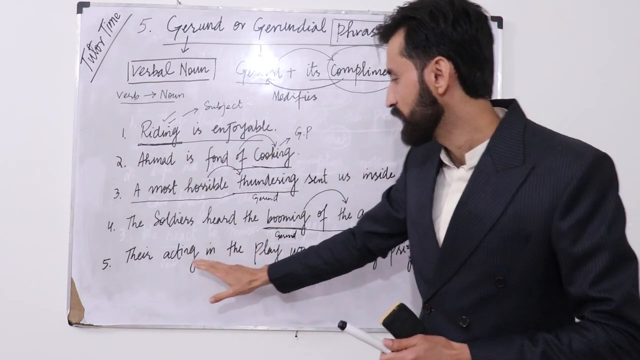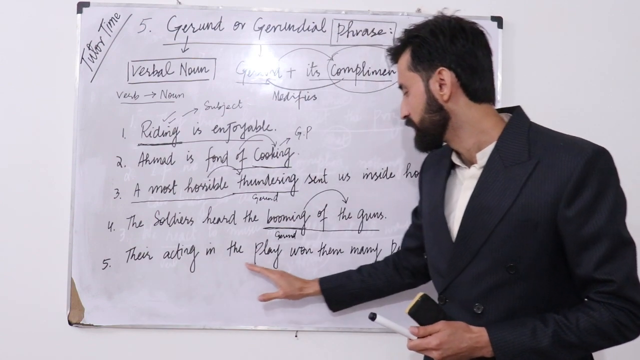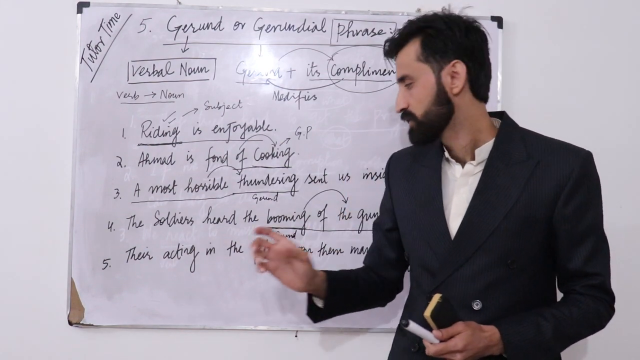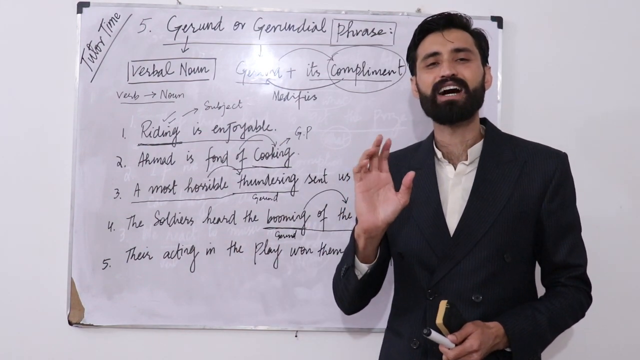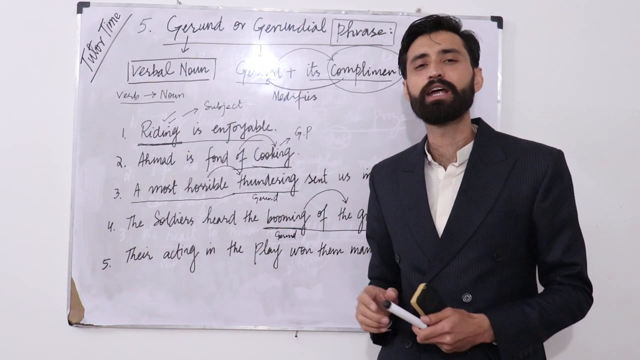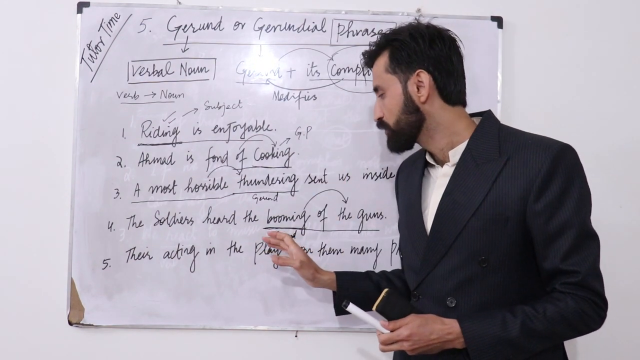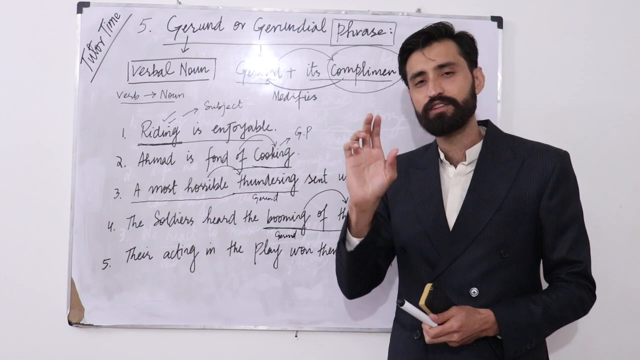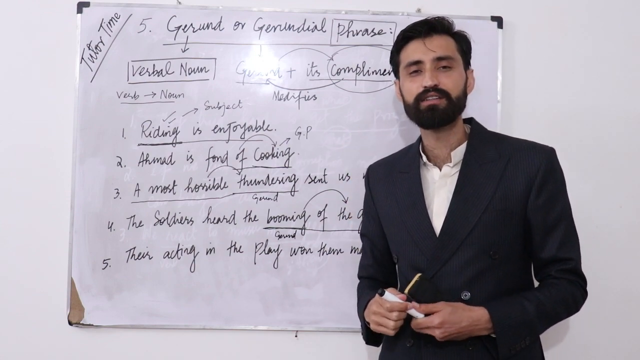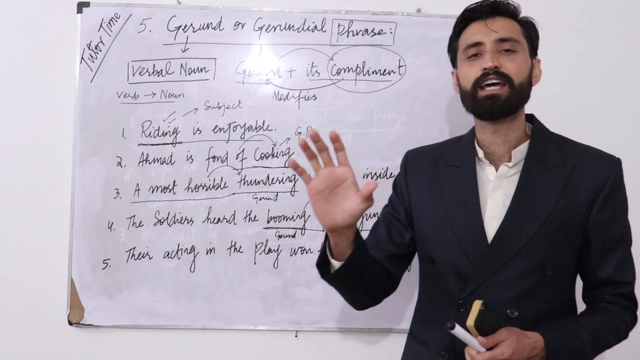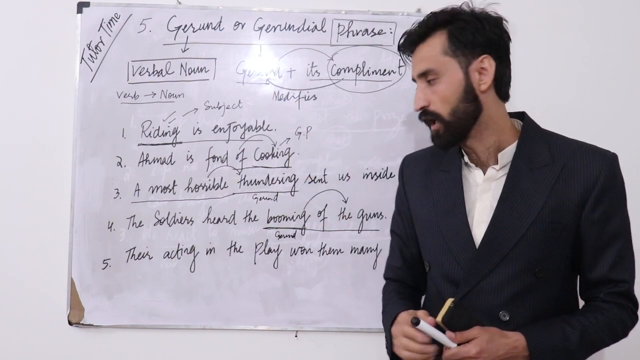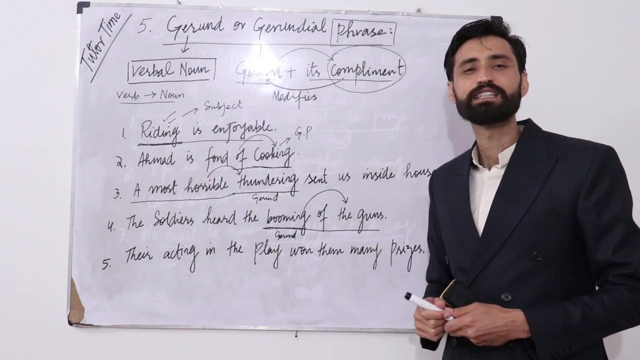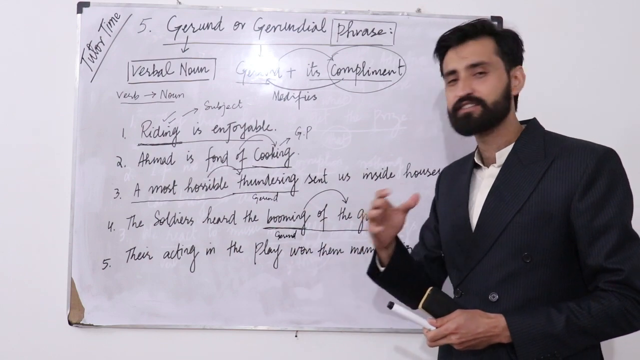Acha, the next one is: their acting in the play won them many prizes. So what we are supposed to do is that first of all we need to identify a gerund, means कि एक verbal noun को हमने identify करना है, and then we'll have to look whether its complements are used in it or not. So if not, then that specific word will be a gerund phrase, और अगर use हुए हैं तो वो entire हमारे पास gerund phrase consider होगा. So I will not be talking about this example. So I want you to give me the answer in the comment section and let's have a discussion on it.